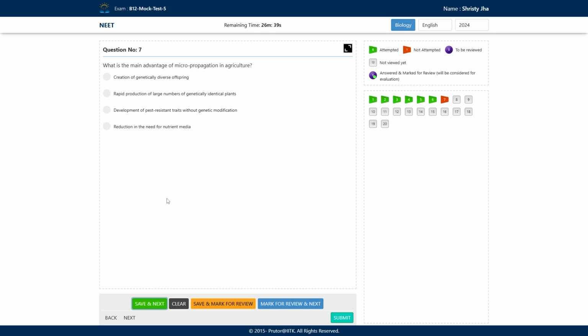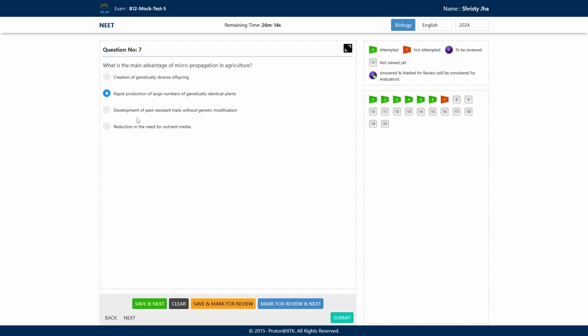So the first option is out because it is saying that it creates genetically diverse offspring. Second option, rapid production of large numbers of genetically identical plants. So the answer is second, but we will still see the other options too.